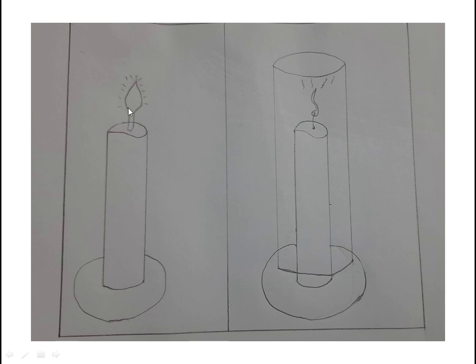After the air inside the glass has been used up, the candle cannot burn any longer. On the other hand, the uncovered candle has sufficient air around it, so it keeps burning. That's why we need air for burning.